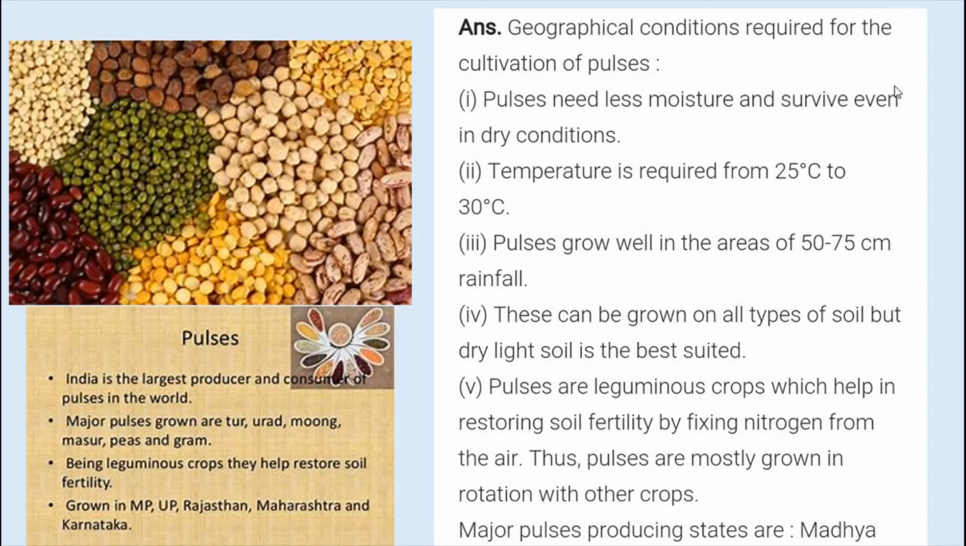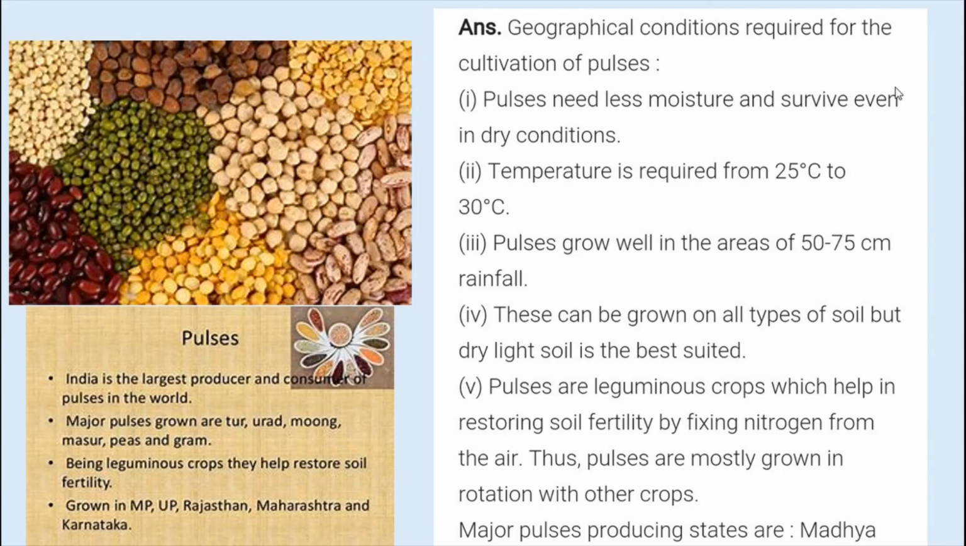Actually, pulses need less moisture and survive even in dry conditions. Actually, being leguminous crops, all these crops except arhar help in restoring soil fertility by fixing nitrogen from the air. Therefore, these are mostly grown in rotation with other crops.